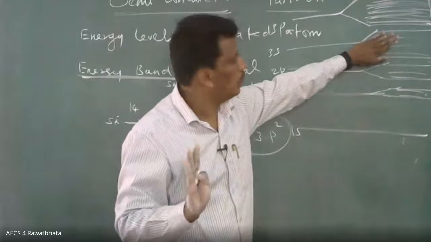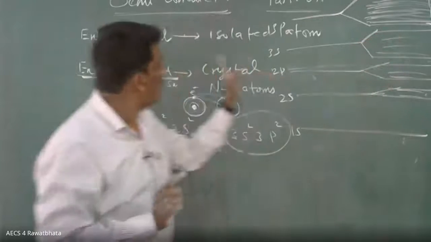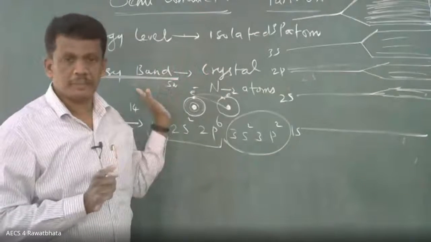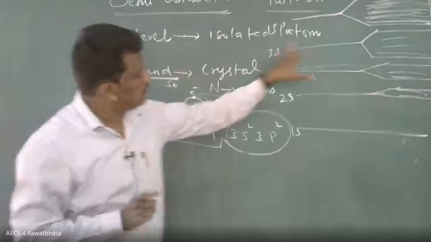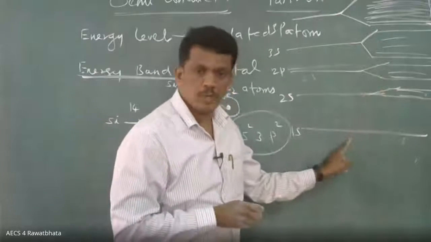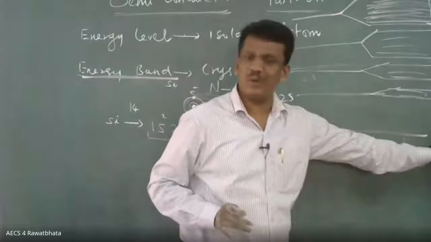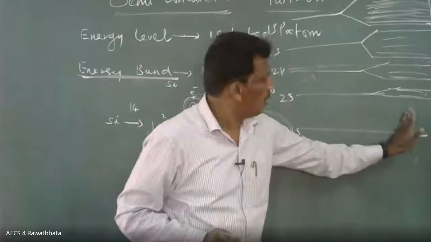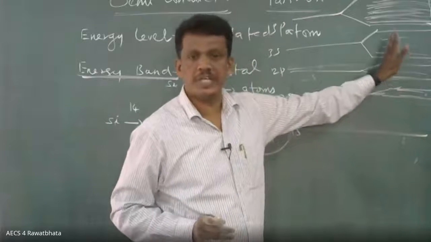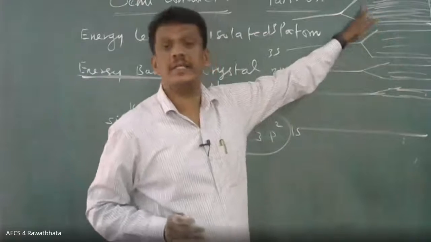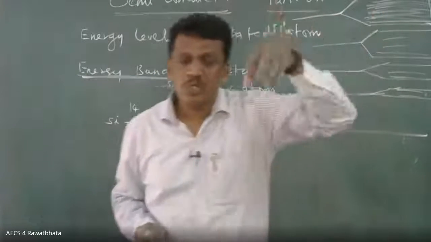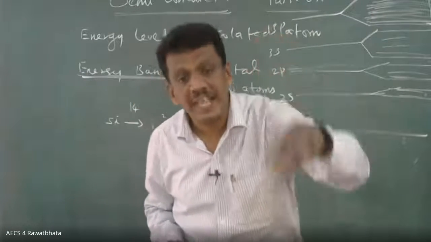When you have an isolated atom, what happened? But when it is a crystal, suppose this is the innermost orbit, so there will not be any interaction. That's why I put an energy level only. But if you move away from the innermost orbit, you have more interaction at the outermost, the valence electron.